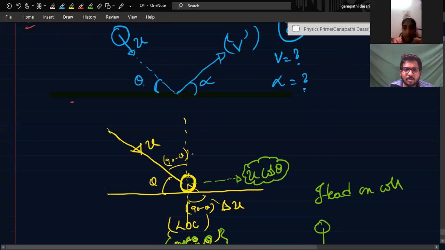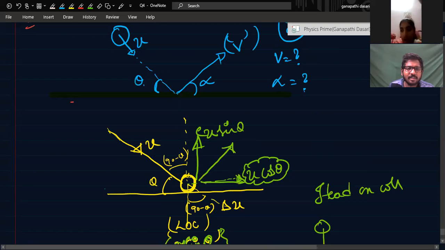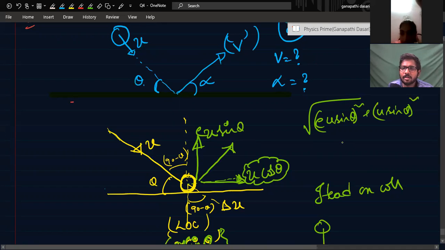So then the velocities will be how much? Perpendicularly upward it is going, that is EU sin theta. Then U sin theta, this one. So the resultant will be like this, right? Under root of U sin theta whole square, E U sin theta whole square, plus U cos theta whole square.